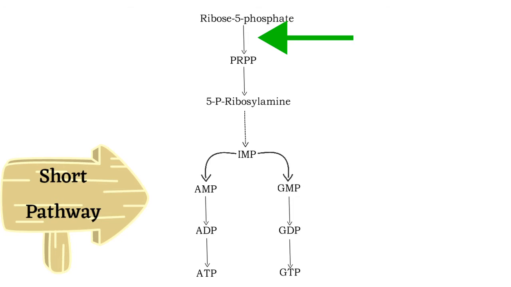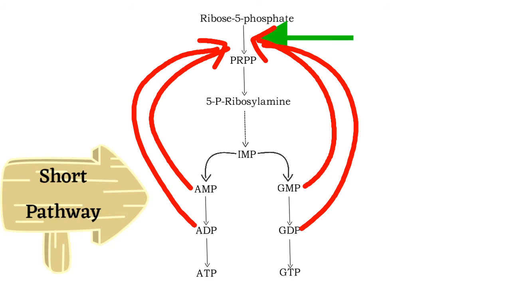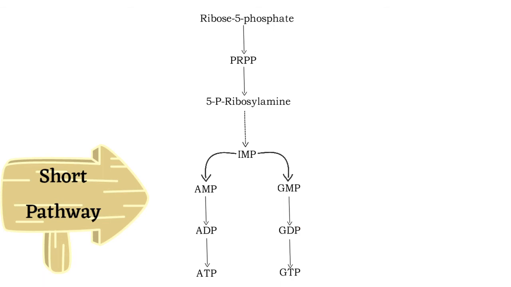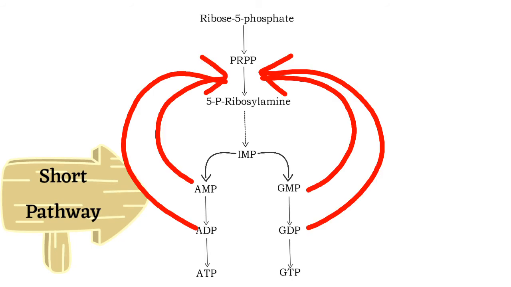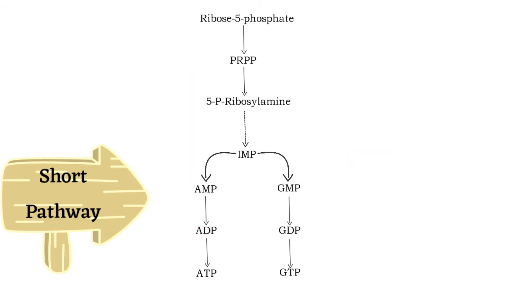This enzyme activity is feedback inhibited by AMP, ADP, GMP and GDP. These AMP, ADP, GMP and GDP also act as inhibitors of the amidotransferase enzyme of this second reaction. So this regulates the formation of inosine monophosphate, IMP.